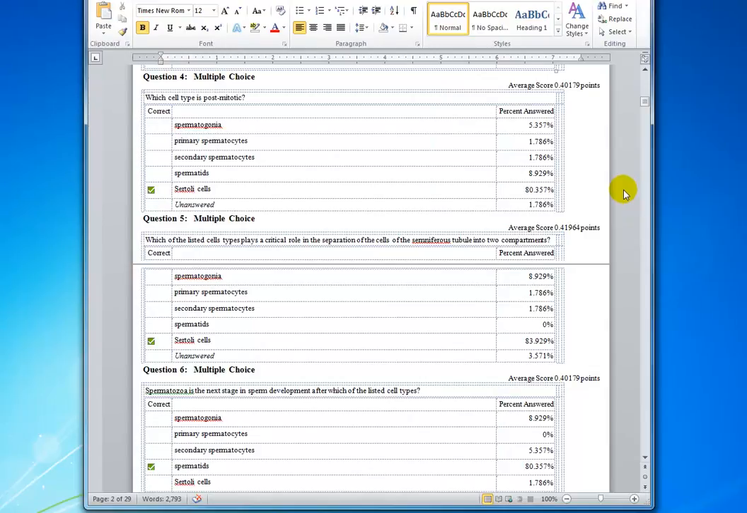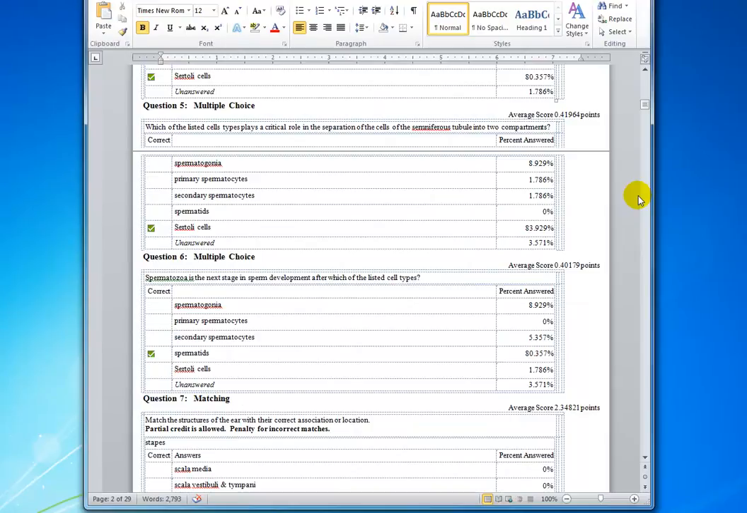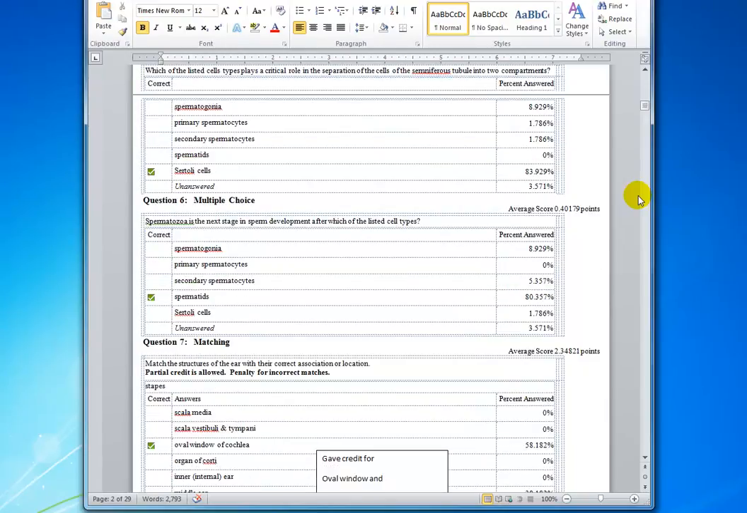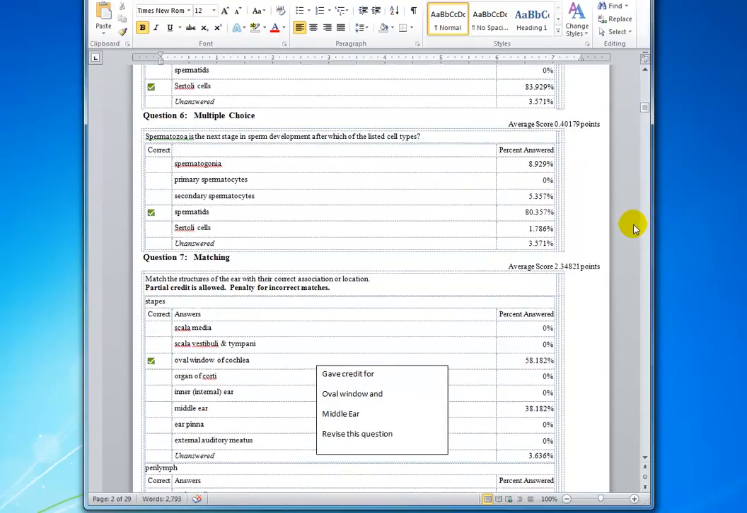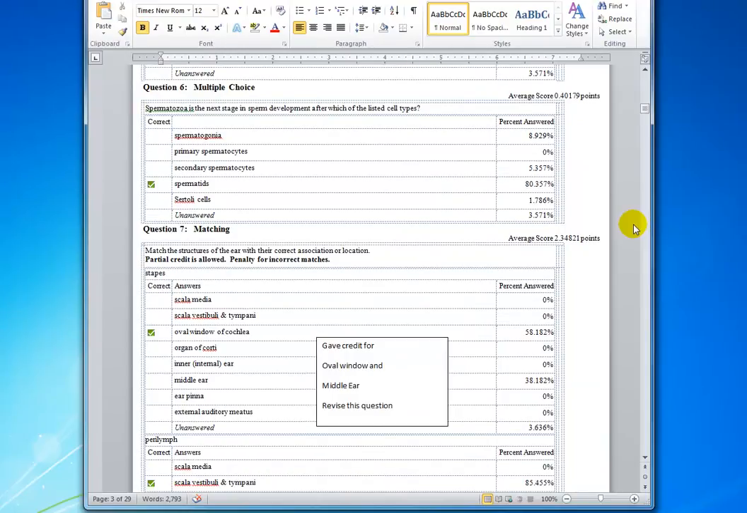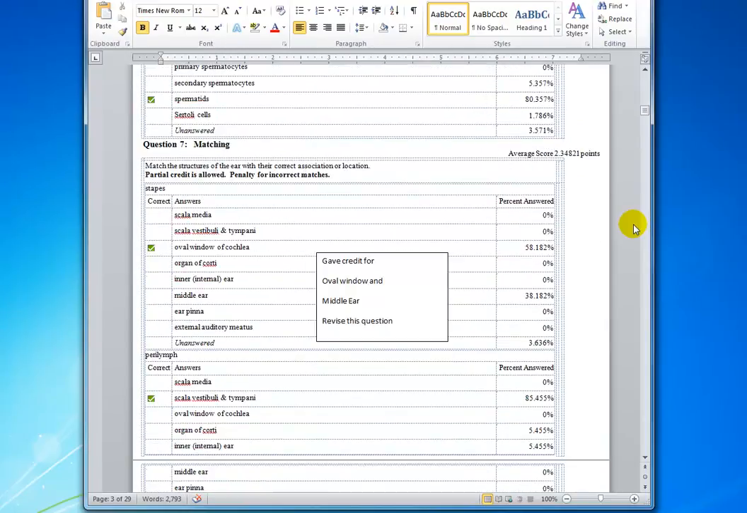Most people recognize the cell type that is post-mitotic among these, which are all listed cells in the seminiferous tubules in the testes. Which of those listed cells plays a critical role in the separation of cells of the seminiferous tubule into the two compartments? And that's definitely Sertoli cells. So I'm going to move through these rapidly because the majority of the class got those correct.